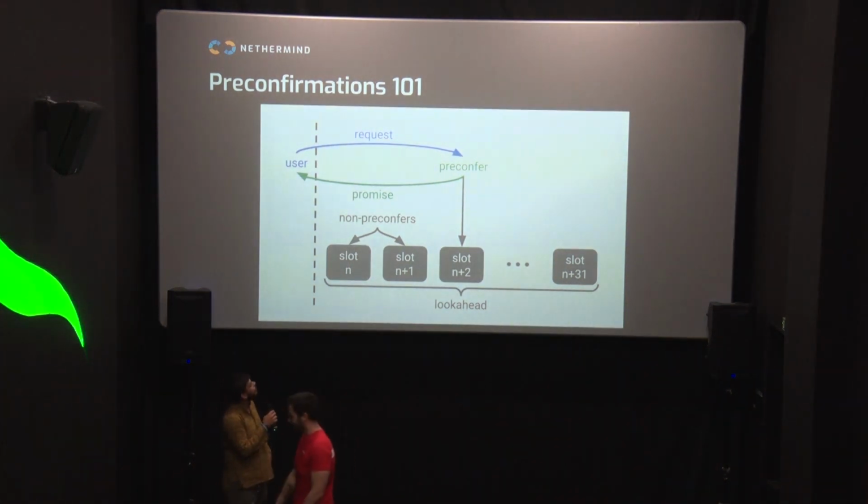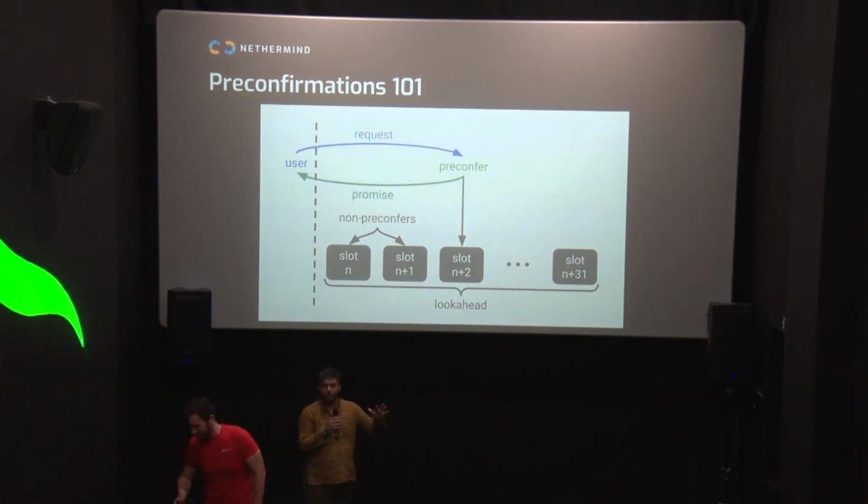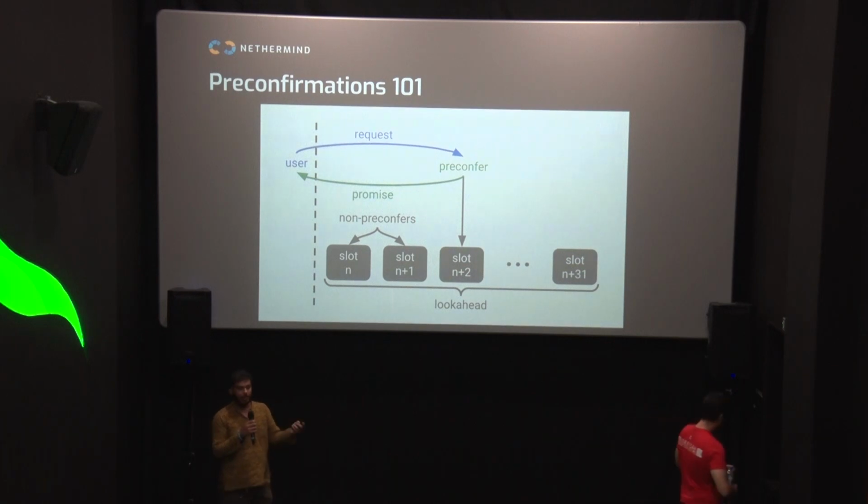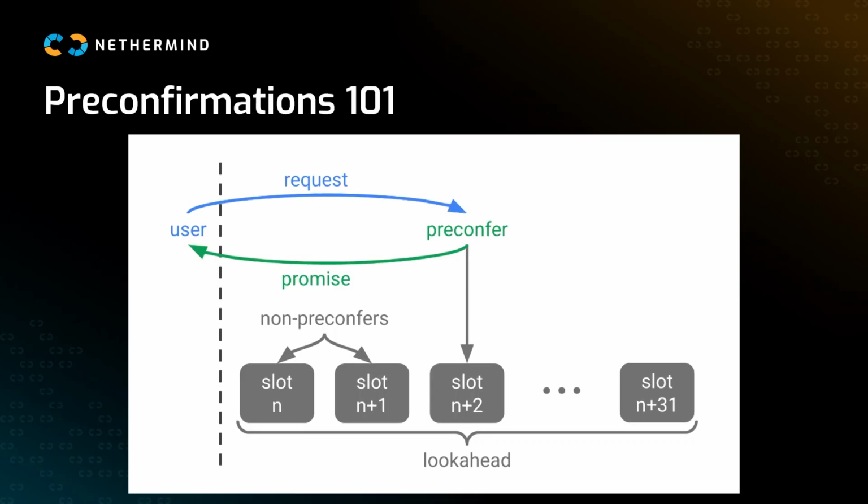Cool. Right. So before we get into this efficient verification, we need to understand what preconfirmations are. Preconfirmations is this new idea where you know the next 32 to 64 Ethereum proposers, and they can opt into additional services apart from just proposing a block. They can sign a message ahead of time saying, hey, I will include your transactions in 5 blocks when I'm the proposer.